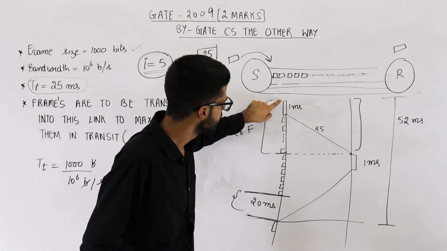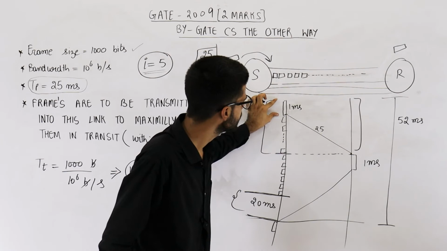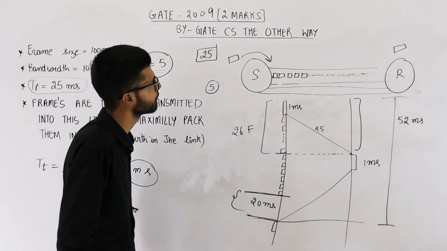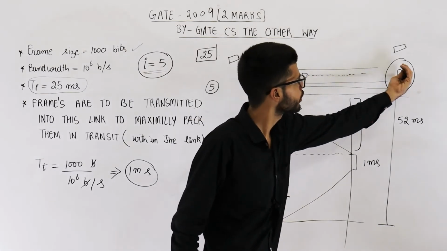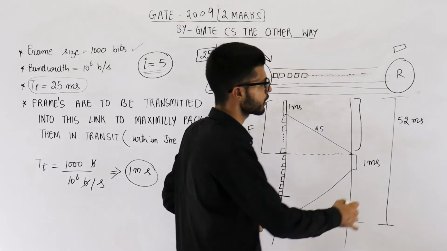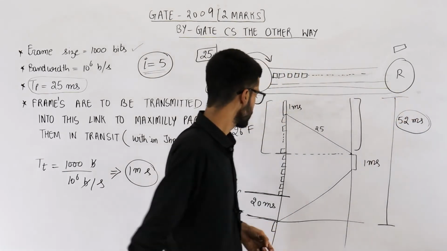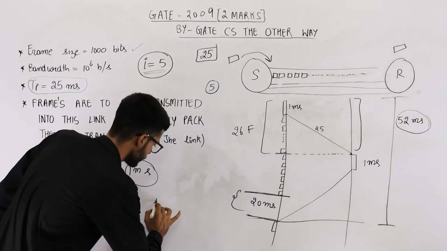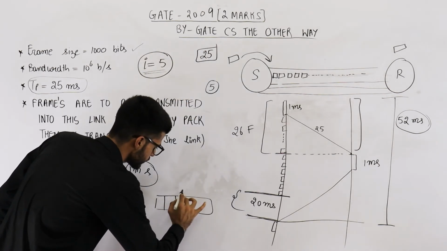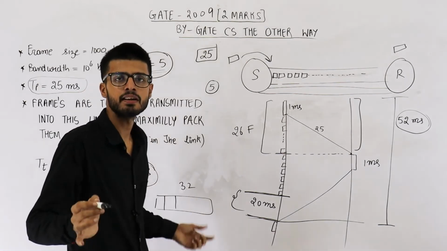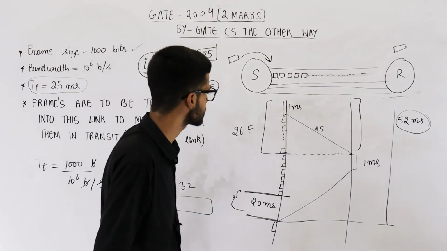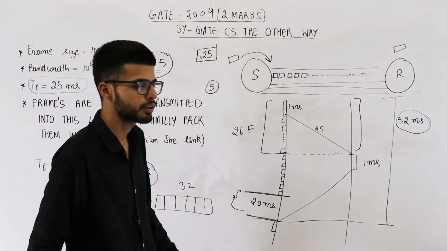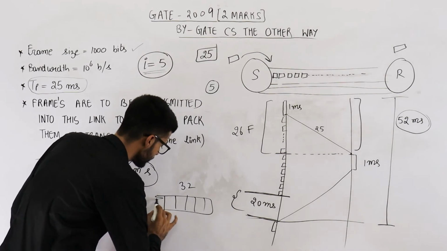It's common sense because the size of packet is anyway same and it is coming from the same channel, so propagation delay and all that stuff will be same. So 26 milliseconds this way, 26 milliseconds this way. It is a total of 52 milliseconds. And you are busy for 32 milliseconds because window size is 32, okay? It is 32. That means you can send only 32 packets without receiving any acknowledgement.